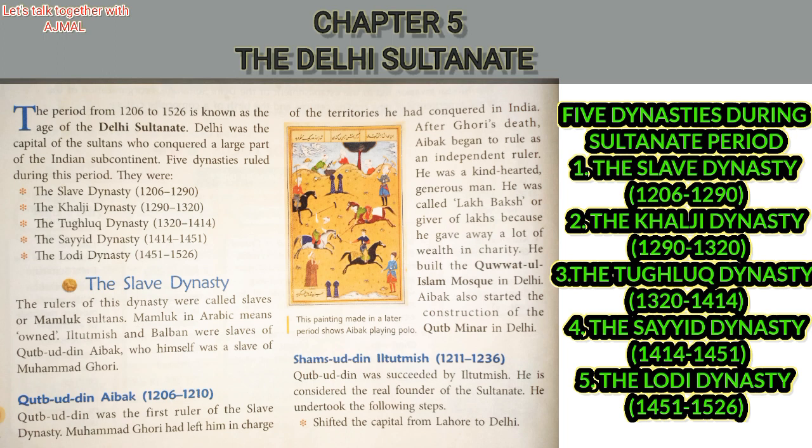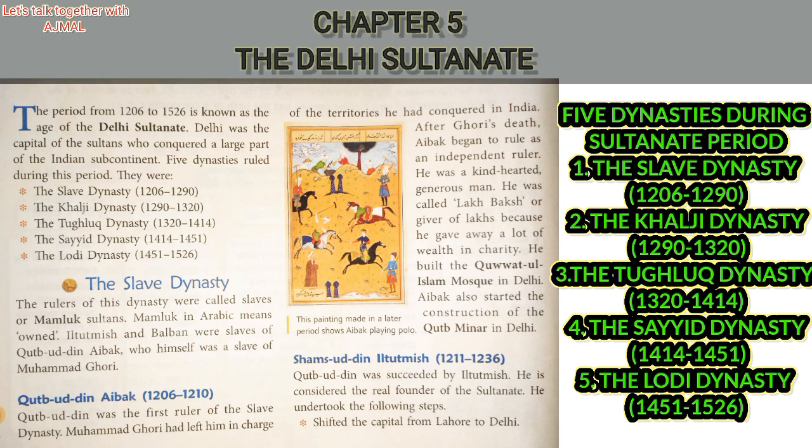The period is called the Delhi Sultanate because most parts of India were conquered by the sultans.